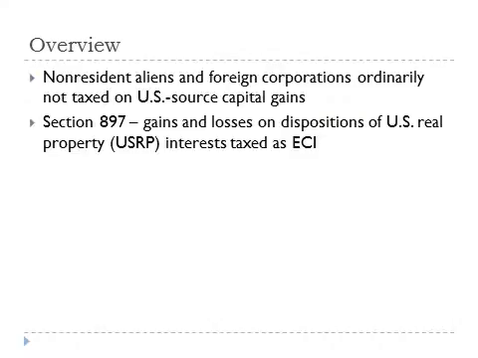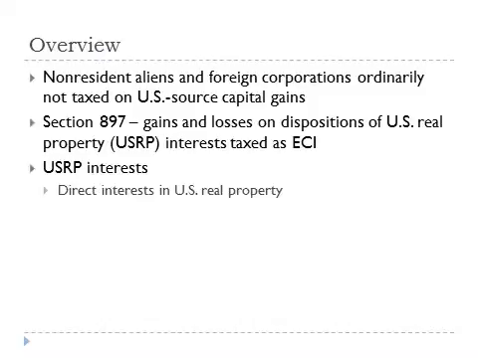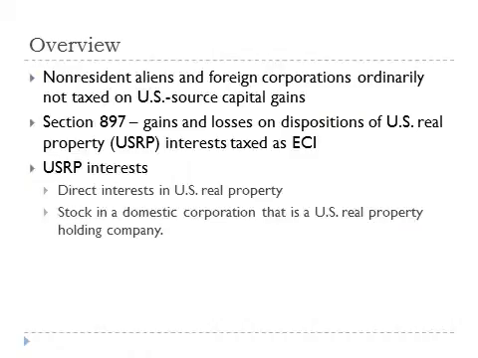However, under the special rules of Section 897, gains and losses from dispositions of U.S. real property interests are deemed to be effectively connected and are therefore subject to tax in the United States at regular tax rates. U.S. real property interests include the following: direct interests in U.S. real property, and stock in a domestic corporation that is a U.S. real property holding company.